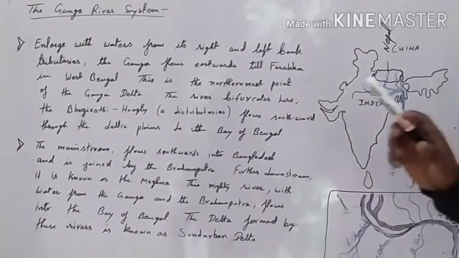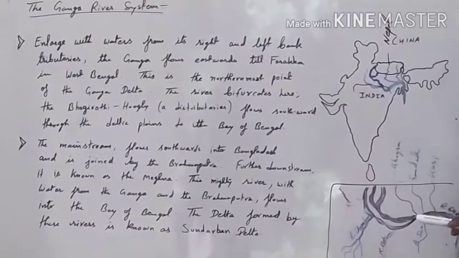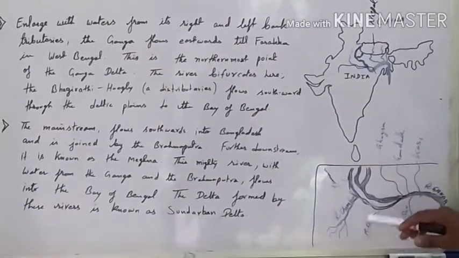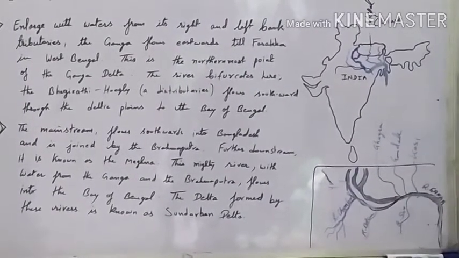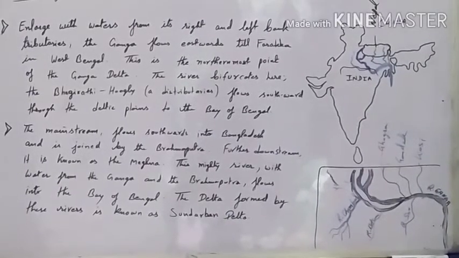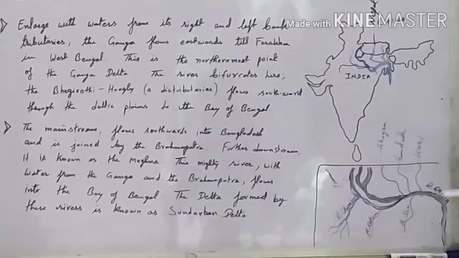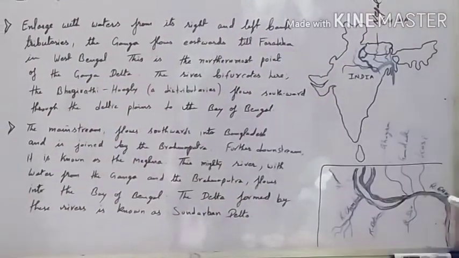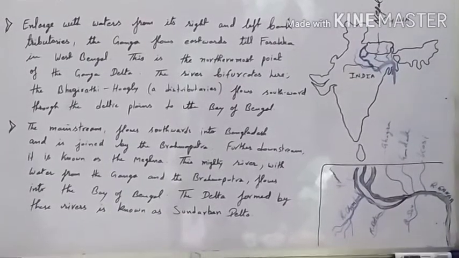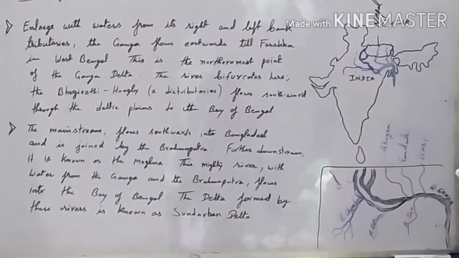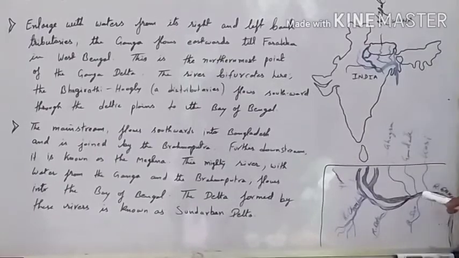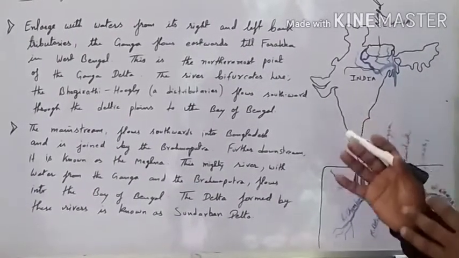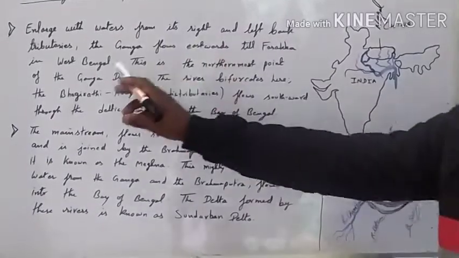Now, enlarged with the right and left bank tributaries. As you can see in the picture, when the tributaries from the left bank as well as from the right bank join the main river, the river becomes very large, and then it flows eastward till Farakka in West Bengal. That means till Farakka it flows, and that is the northernmost point of the Ganga Delta. Farakka is the place which is the northernmost point of the Ganga Delta.